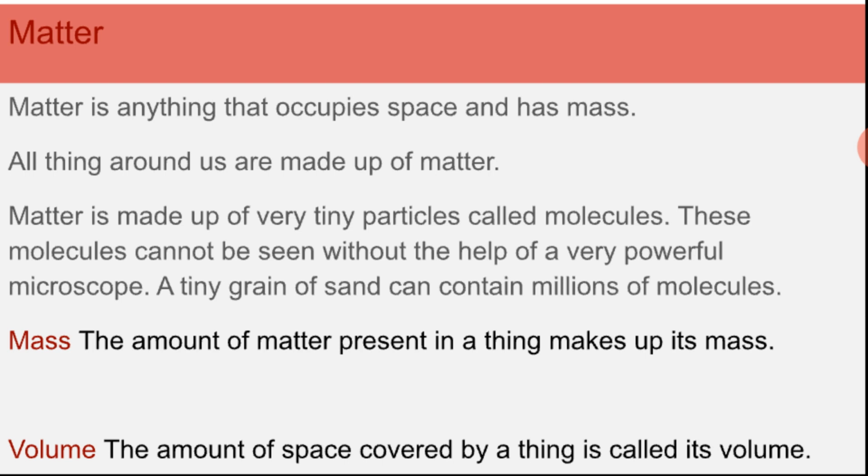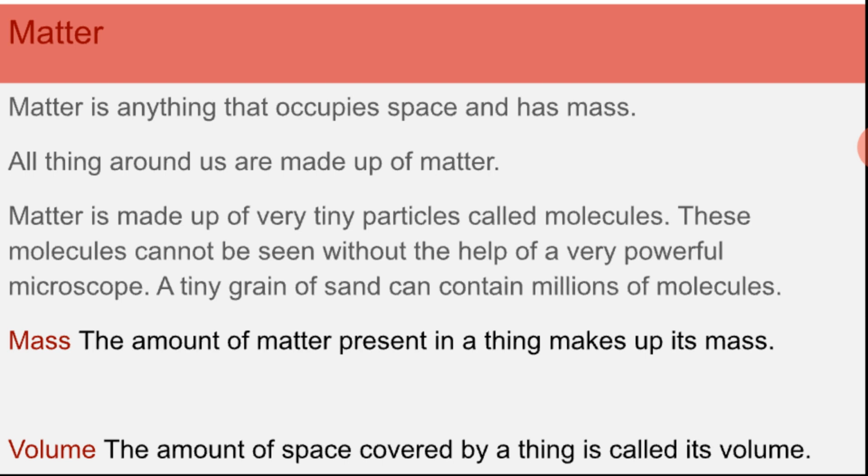So all the things around us are matter. We have learned that all the things around us are made up of matter, and that matter occupies space. But matter is made up of very tiny particles, which can be seen with the help of a microscope.